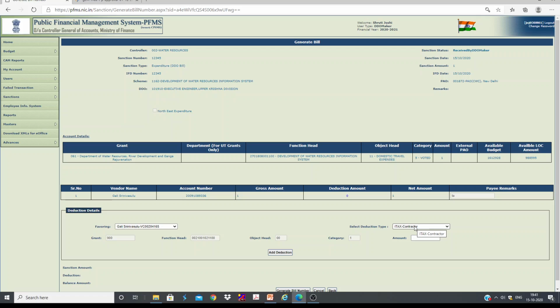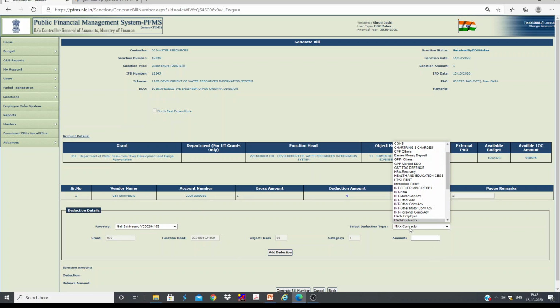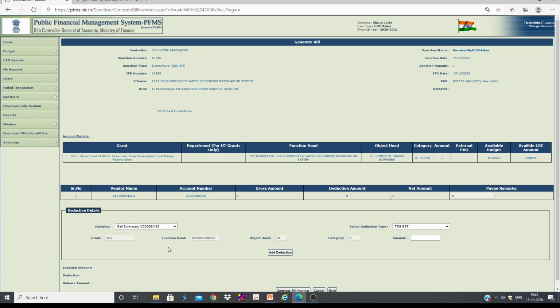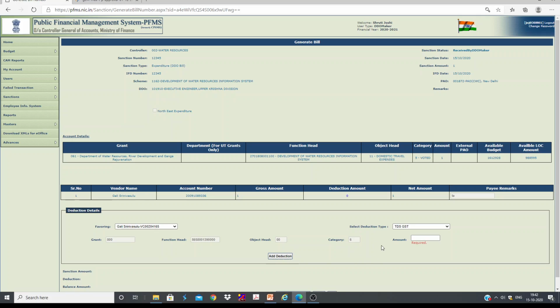Suppose you have deducted 100 rupees from this bill, that 100 is going to be credited under this budget head. And let's say GST, TDS GST, this one also. You can see the budget head has come by default. Whatever amount you deduct under GST is going to be credited under this head. So you can add multiple deductions also.